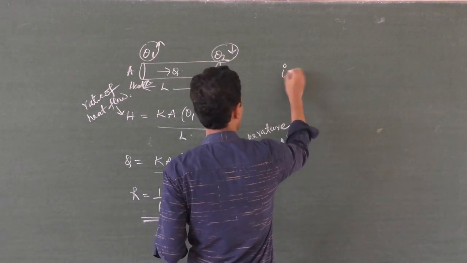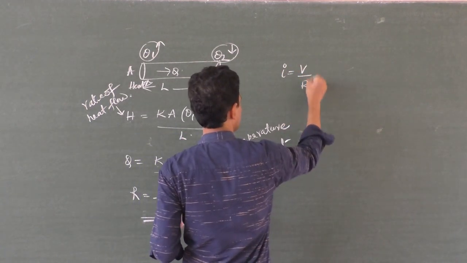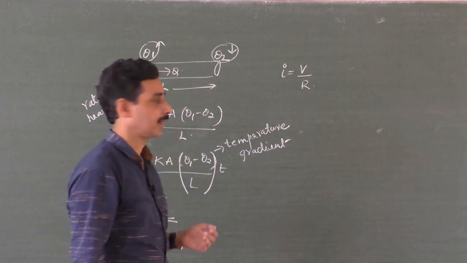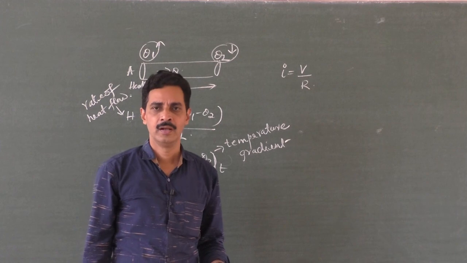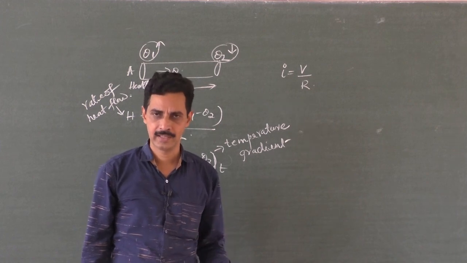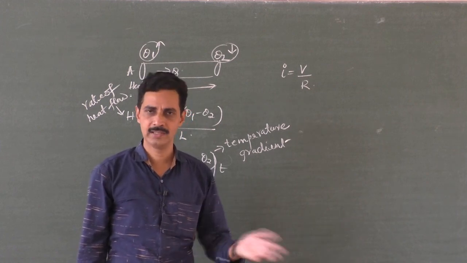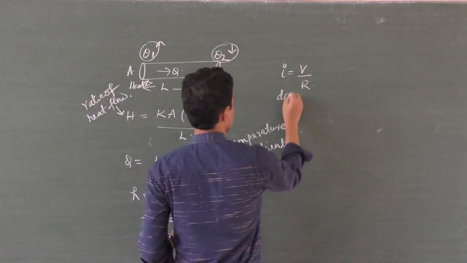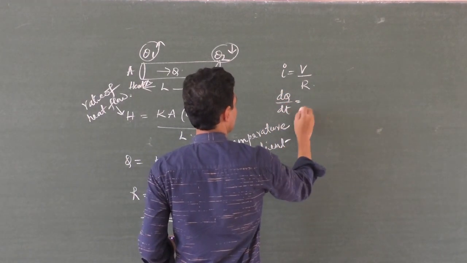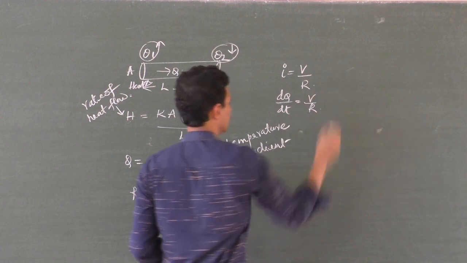Current through a conductor, Ohm's law, is potential difference divided by resistance, right? Current through a conductor is directly proportional to the potential difference between the ends, or V is proportional to I, or V equals IR, that's what we write, or I equals V by R. Similarly, what is I here? Rate of flow of charges, dQ by dt, that is V by R, right?